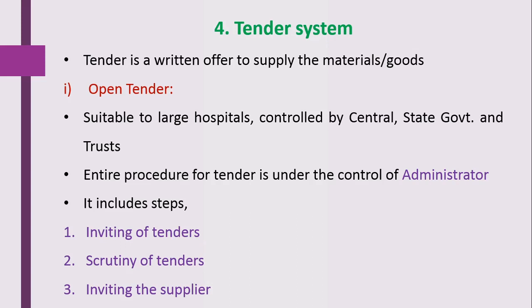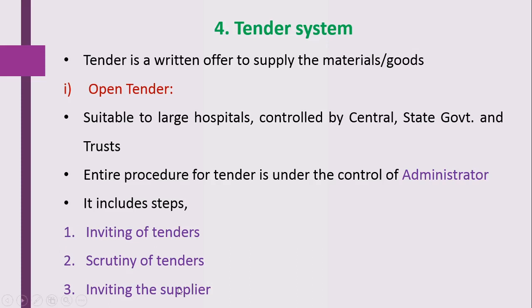So in this first step, there is an invitation to all the suppliers for supplying the material to that particular hospital. After receiving the tenders, or the applications from the various distributors, the second step is scrutiny of that particular tender. After receiving the applications from the various distributors, suppliers or manufacturers, scrutiny is done on that quotation. The hospital administrator will scrutinize that tender. This exercise is carried out by a formally framed committee which works under the surveillance of the administrator of that hospital.